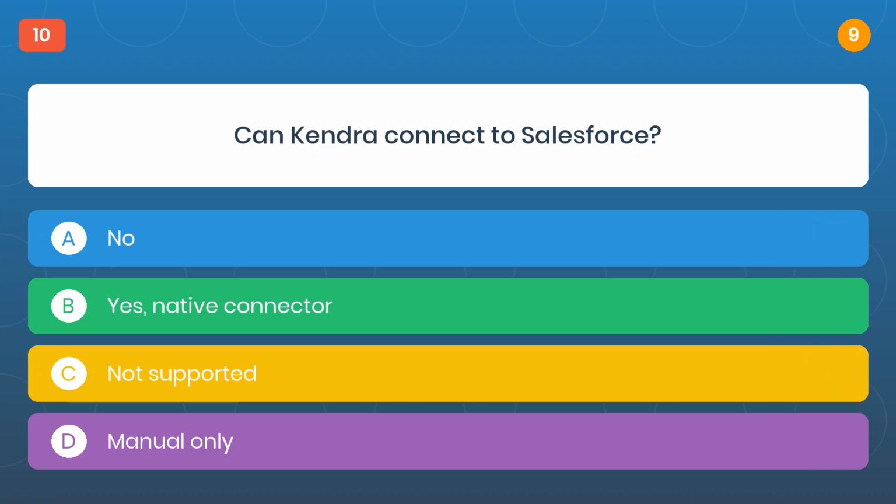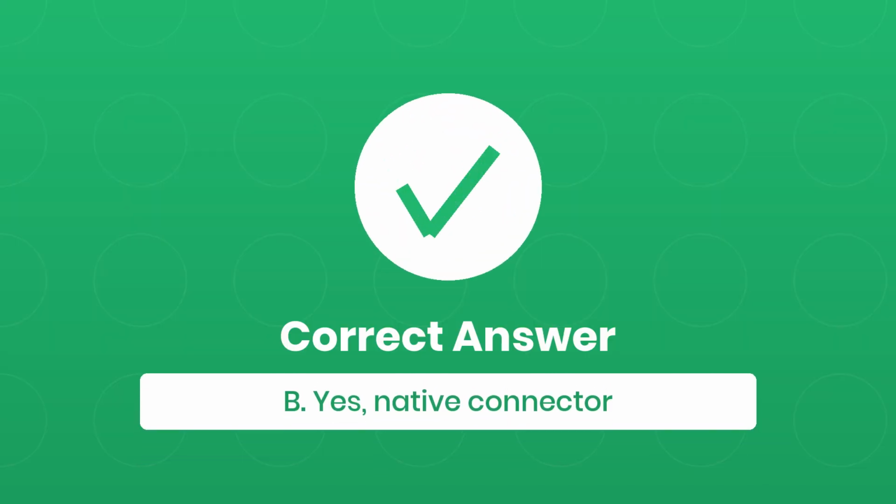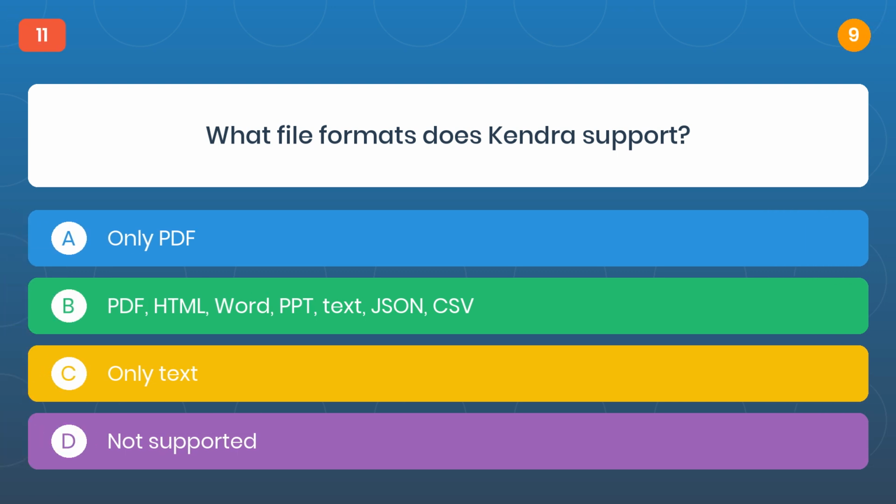Question 10. Can Kendra connect to Salesforce? The correct answer is B. Yes, native connector. Question 11. What file formats does Kendra support?